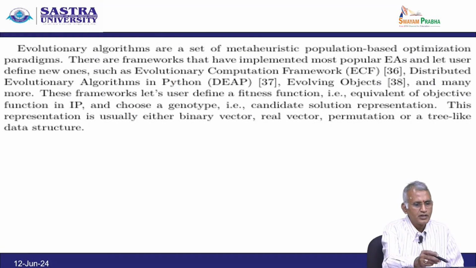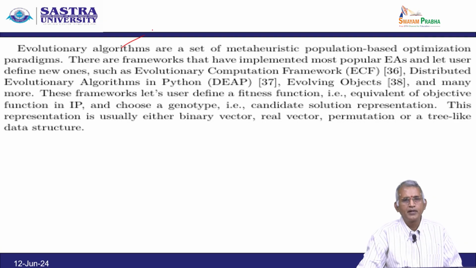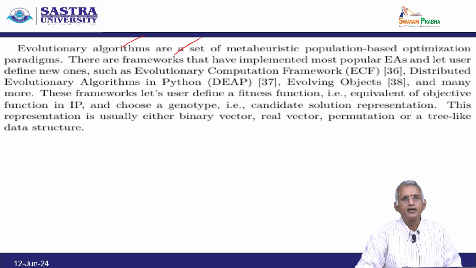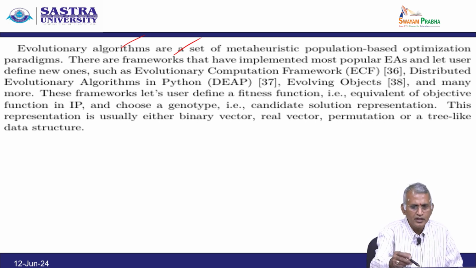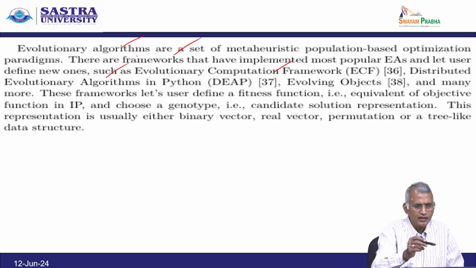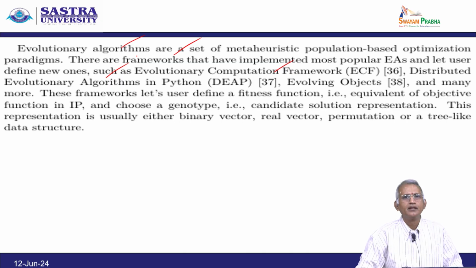Evolutionary algorithms are a set of metaheuristic population-based optimization paradigms. There are frameworks that have implemented the most popular EAs and let users define new ones, such as the Evolutionary Computation Framework, that is ECF, Distributed Evolutionary Algorithms in Python, Evolving Objects, and many more.